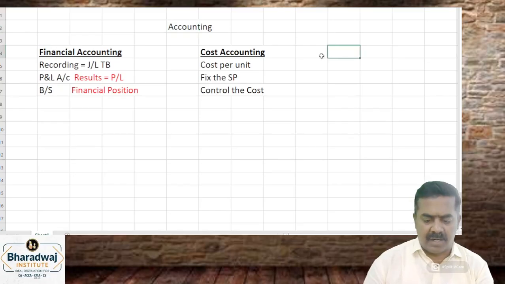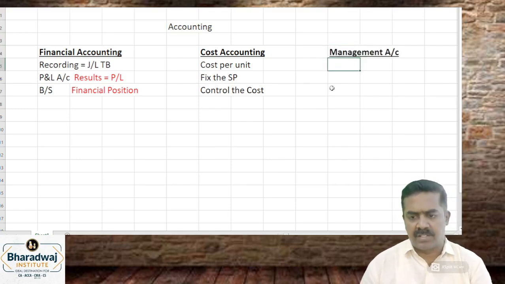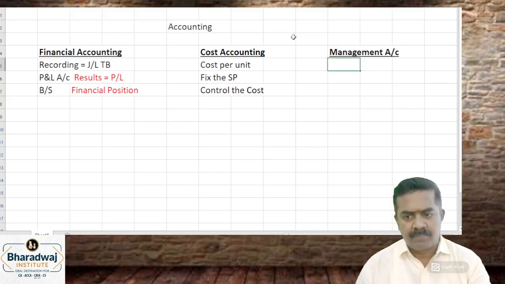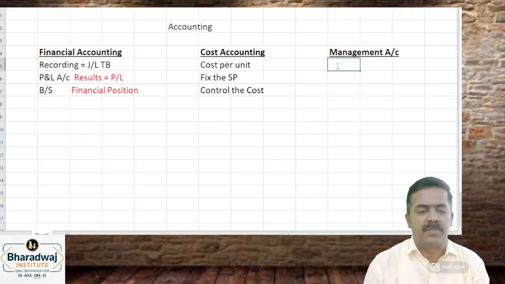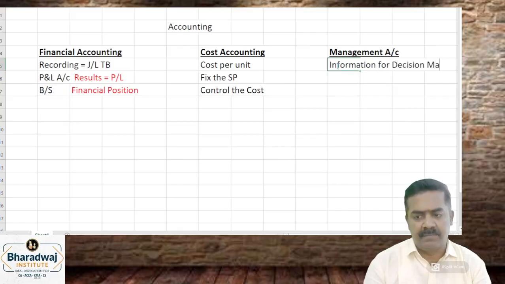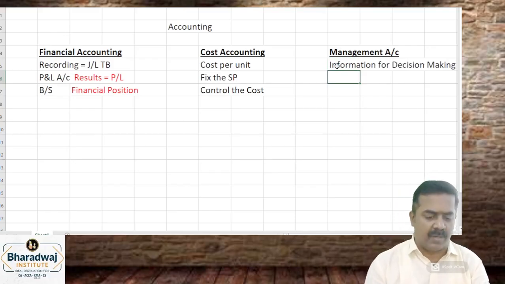The third branch of accounting is management accounting. We are cost and management accountants. Management accounting is concerned with providing information for decision making. For example, when the management wants to decide, they provide information for decision making in the form of ratio analysis.